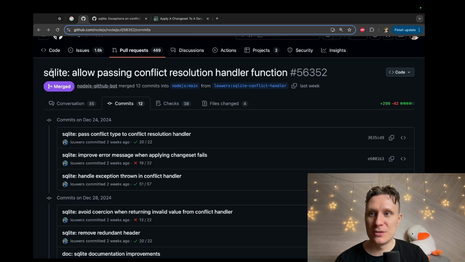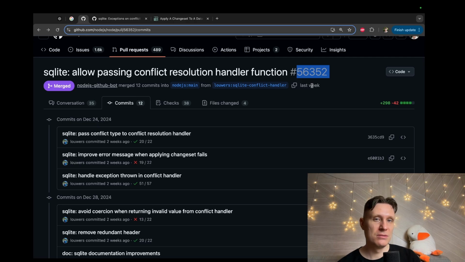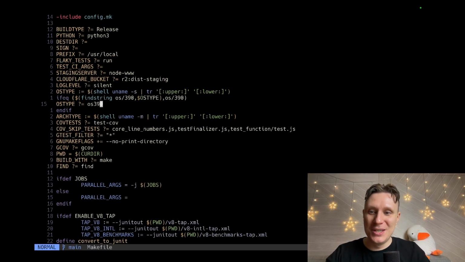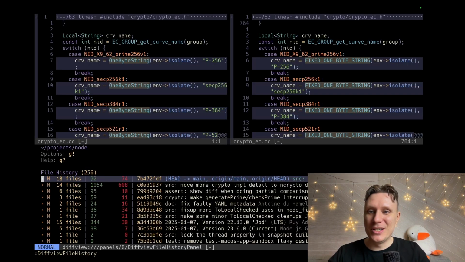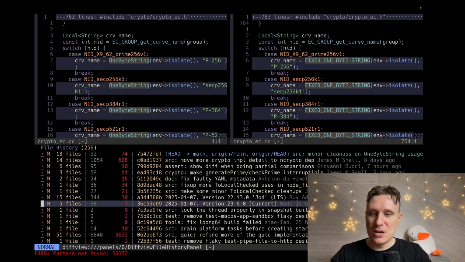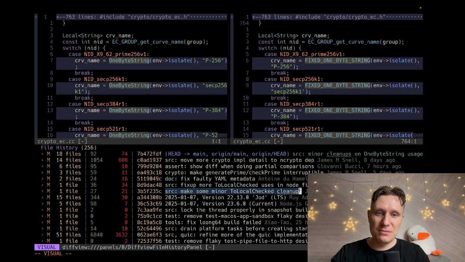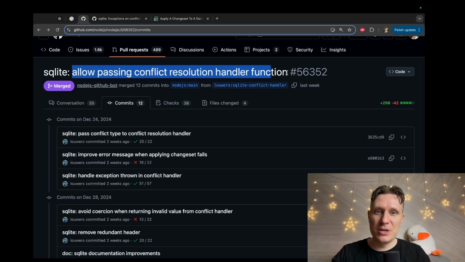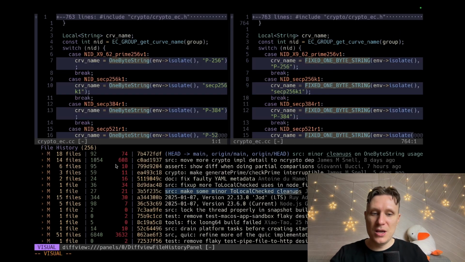We have a pull request here. Here's the ID. I want to check out my Git to the commit that introduces this pull request. I don't know how to do it. Frankly, I'm not so good with Git. I have my Git history here. I can't find it by commit ID. I don't know why. I think because this is the name, I don't think this is part of the name. Let's copy the name and try to find it.